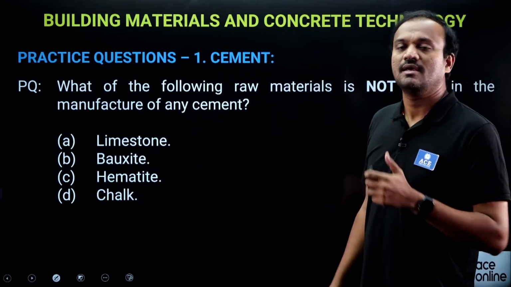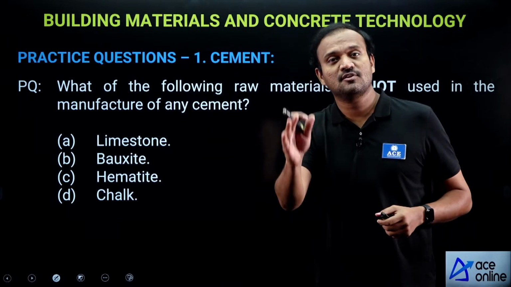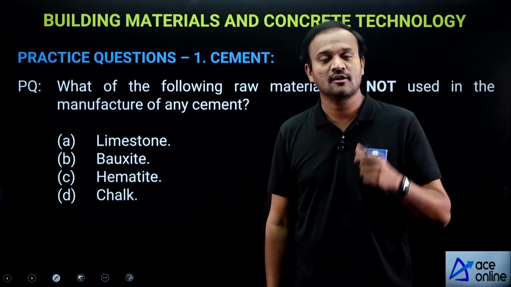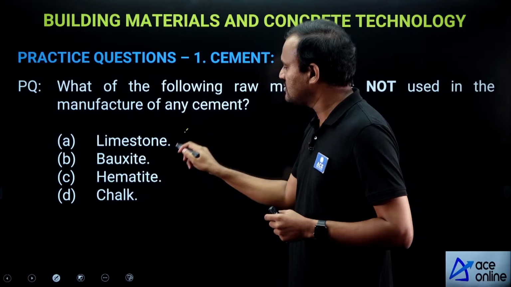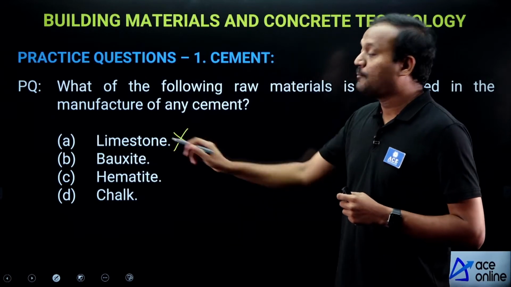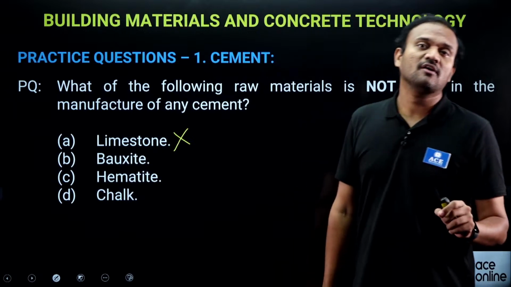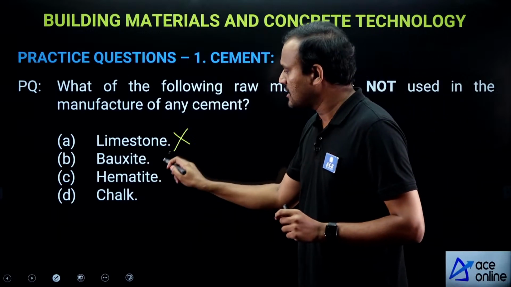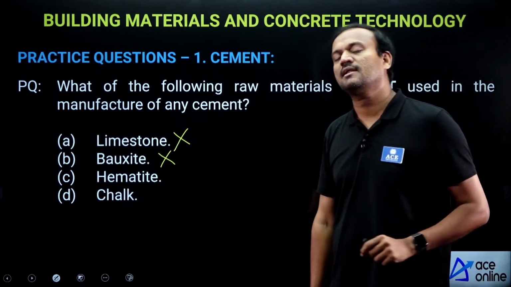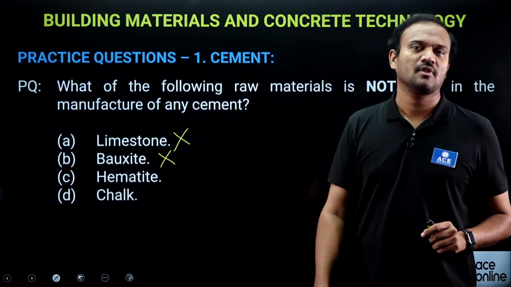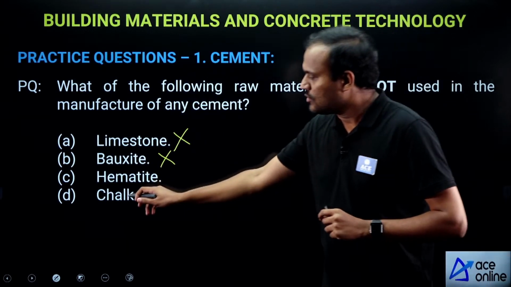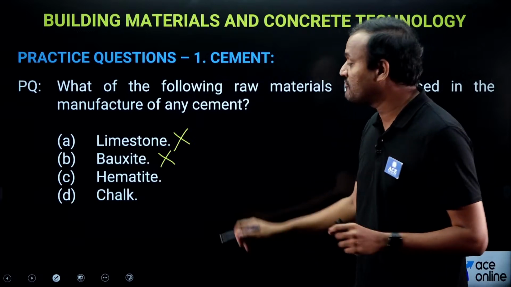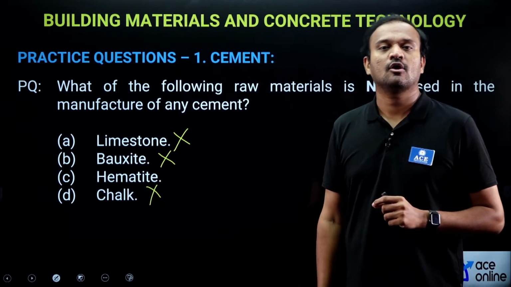So options are limestone. Yes, limestone is used for manufacturing almost all types of cements, including ordinary Portland cement. So this is not the correct option. Bauxite, we use bauxite in the manufacture of high alumina cement. So it is also used in a particular type of cement, so bauxite is not the option. Now look at chalk, option D. Chalk is used in the manufacture of white cement. So this is not the right option.